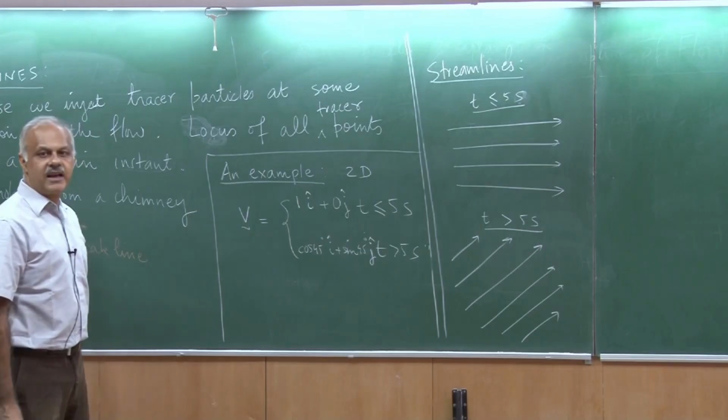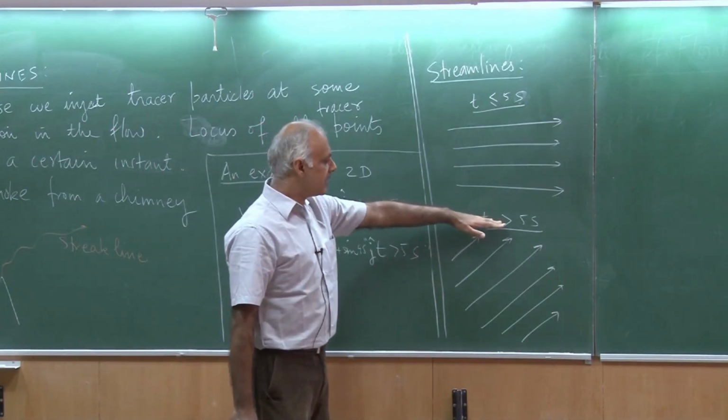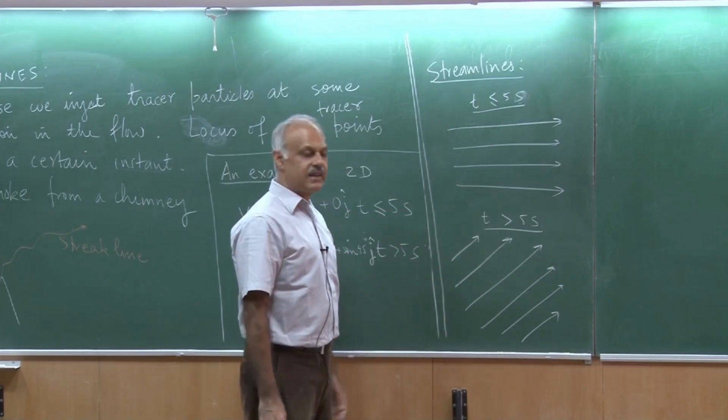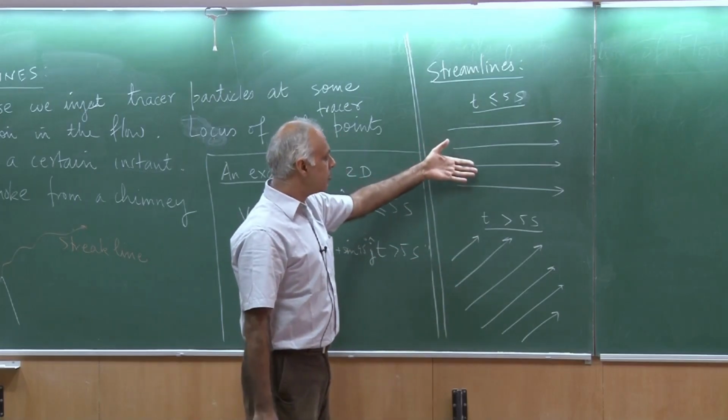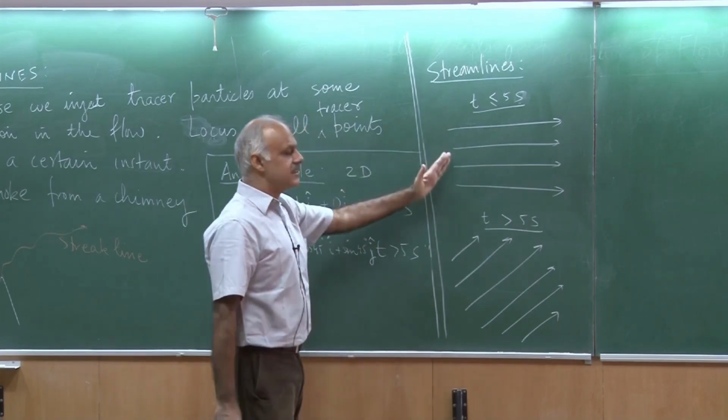So, these are my streamlines for any time greater than 5 seconds. You can see the streamlines go through an abrupt change at t equal to 5 seconds; they suddenly change direction.